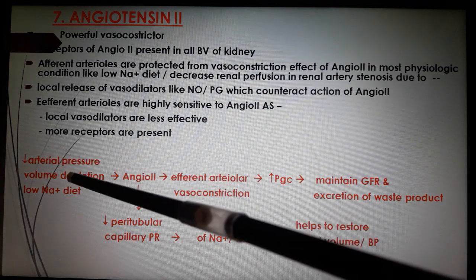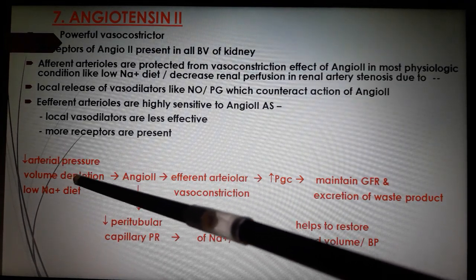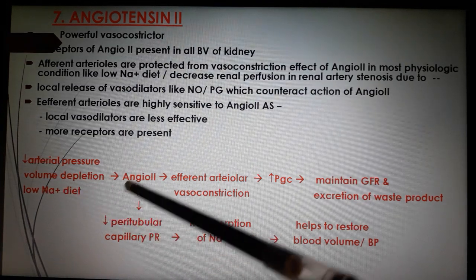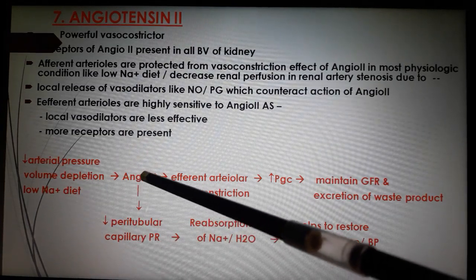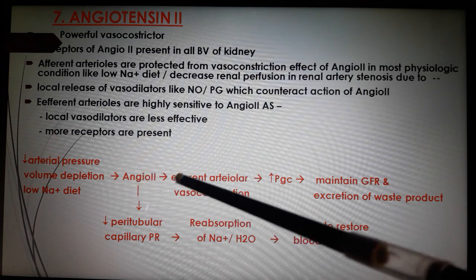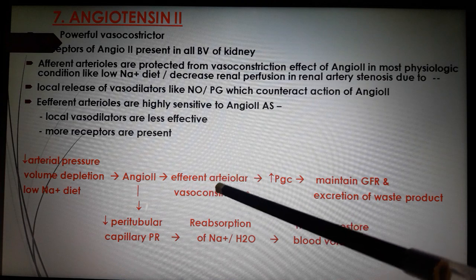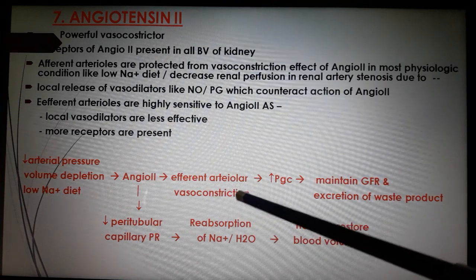Decreased arterial pressure, volume depletion, or low sodium in the diet causes angiotensin II release, which causes efferent arteriolar vasoconstriction.